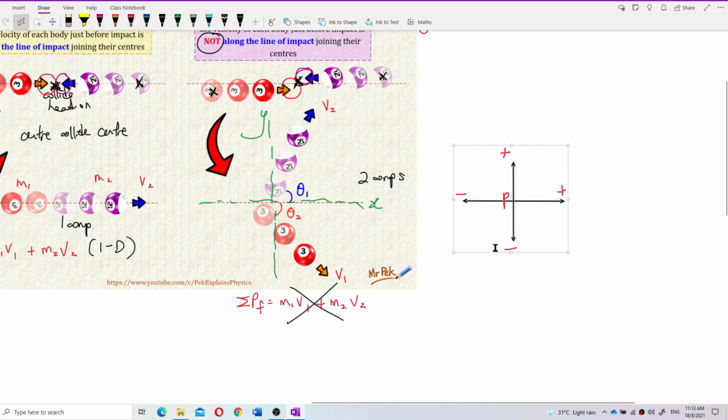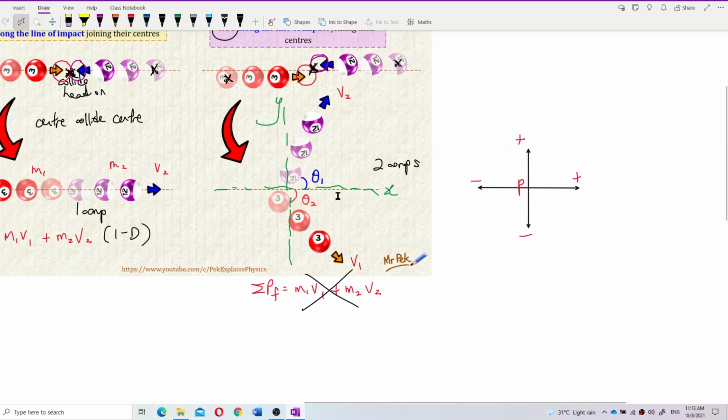So we can say going to the right is positive, going to the left is negative, going upward positive, going downward negative. Remember this. Let's say this one is mass 1, this one is mass 2. So how do we get the components?